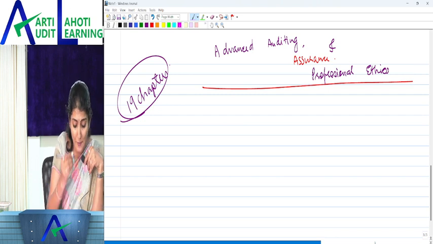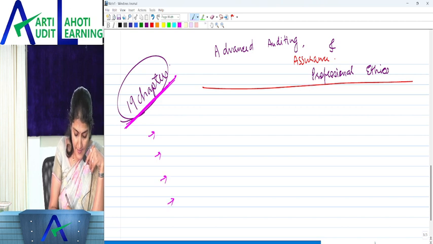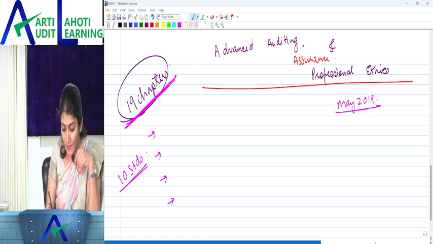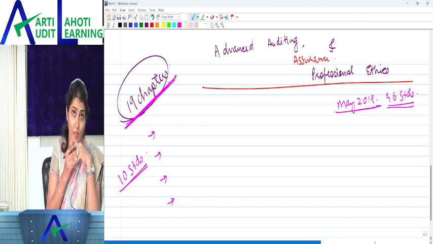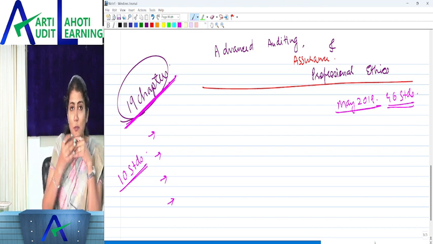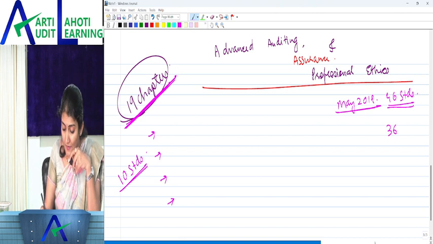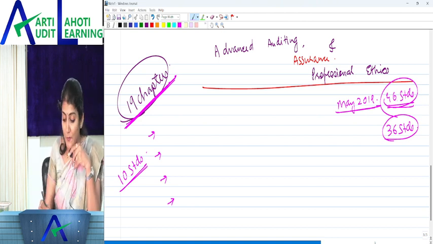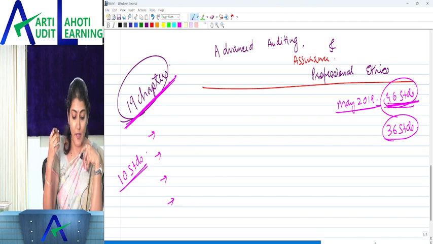So what has been mainly added in these 19 chapters? One is the standards. 10 standards have been added. Up to May 2019, there were 46 standards applicable for CA final. Then from November 19 onwards, up to May 23 and now November 23, you have had 36 standards applicable for your exams. Now these 10, which had been deleted, have been added back again. So in your new syllabus, you have the 46 standards applicable for your exams.